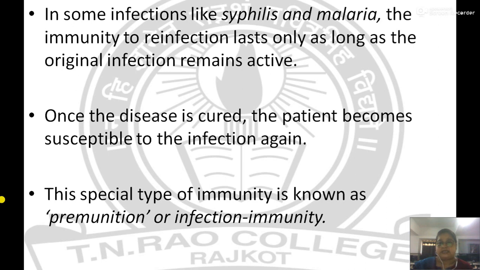Once the disease is cured, the patient becomes susceptible to the infection again. This special type of immunity is known as infection immunity or premunition. Premunition means that once you are harboring that pathogen, you are safe. Once you are cured of the disease, you are susceptible again.